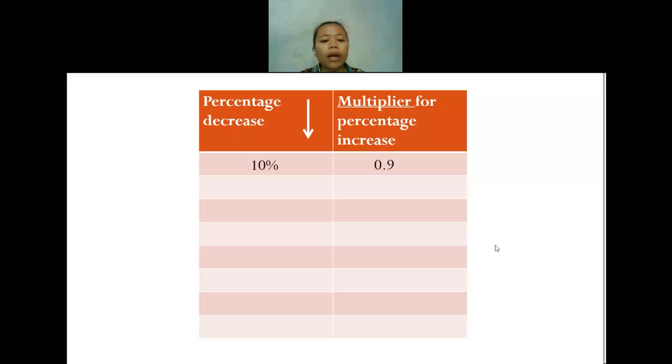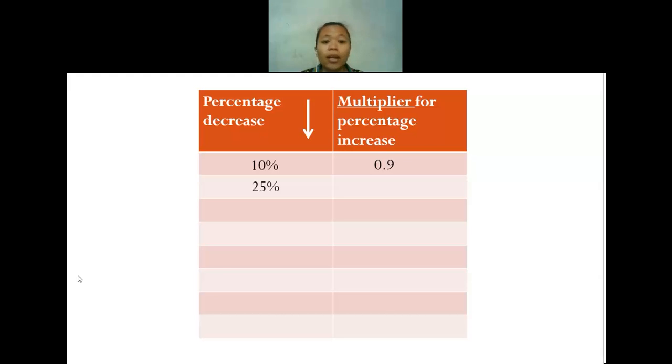Okay, so now if I have 25%, can you tell me what multiplier I will use? 1.25. It's a percentage decrease. Oh, decrease. 0.25. Are you sure?